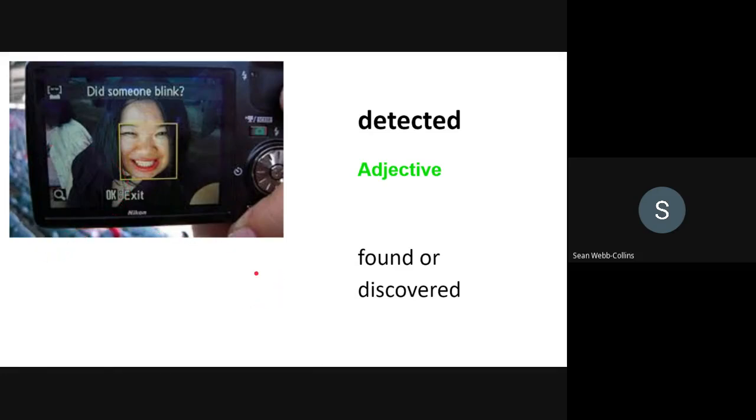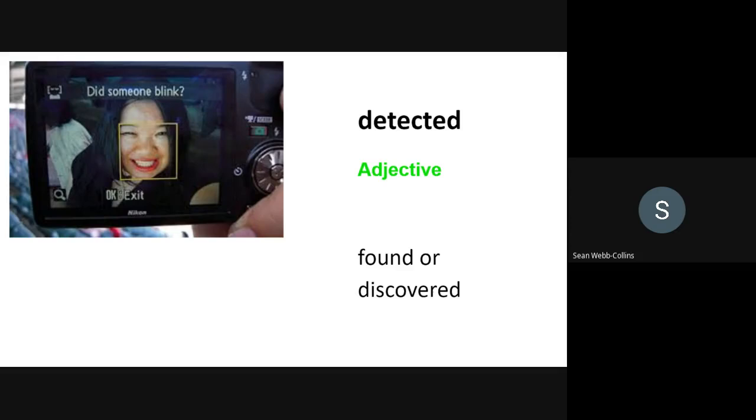And are there any other word forms you can think about? Yes, we have detectable. Detectable, something can be found or discovered. The verb detect. Teachers are good at detecting liars, cheaters. The noun detective, like a police officer, a detective. Detection and detectability. So the nouns are detective, detection, and detectability.